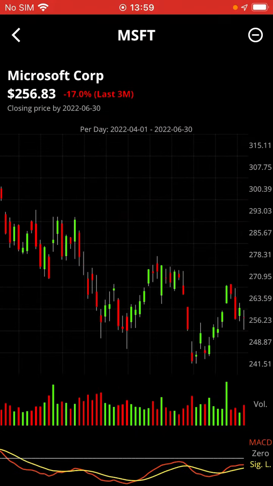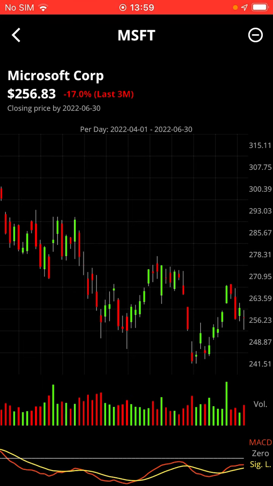So let's go back to our application and do our analysis on Microsoft. What makes Microsoft interesting is that it is traditionally a very stable and great stock for long-term investors. Most analysts tend to give a buy recommendation for Microsoft, and let's have a look at how it has been